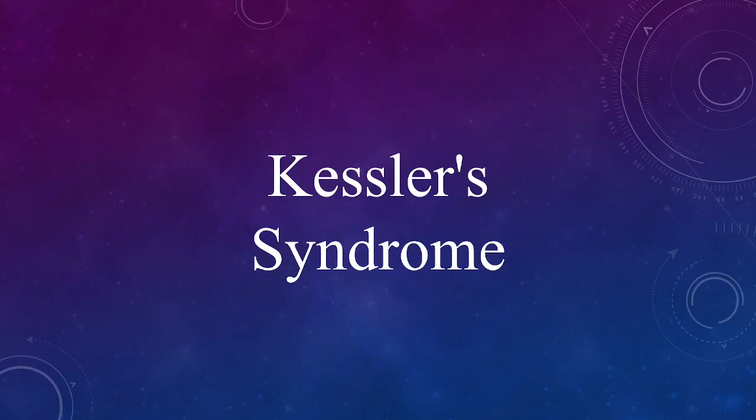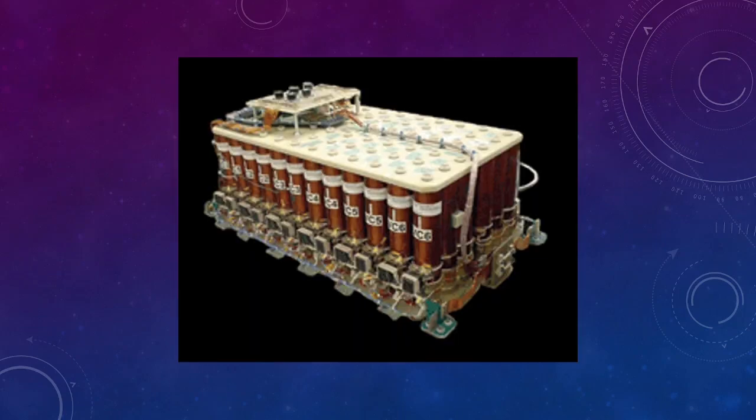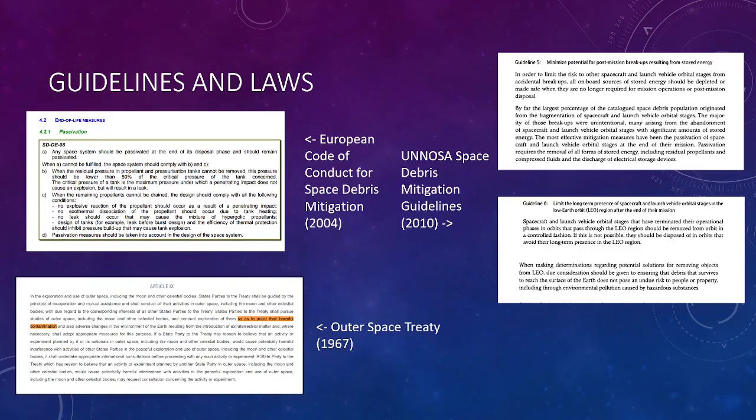Part of the problem is satellites not using up their stored energy, for example in batteries, which can cause explosions if these areas are hit by space debris. Thus, we will both set a decay orbit into the atmosphere at the end of our mission and carry out passivation, which is the depletion of all stored energy on board. This is in accordance with guidelines proposed by governmental and intergovernmental agencies, as can be seen on screen.